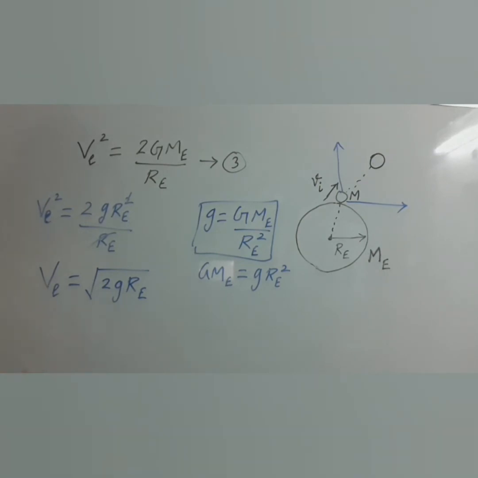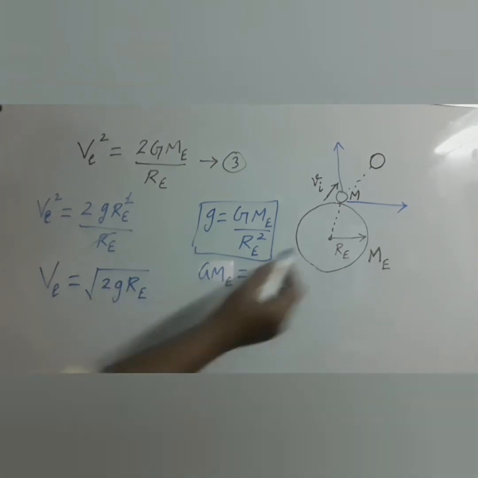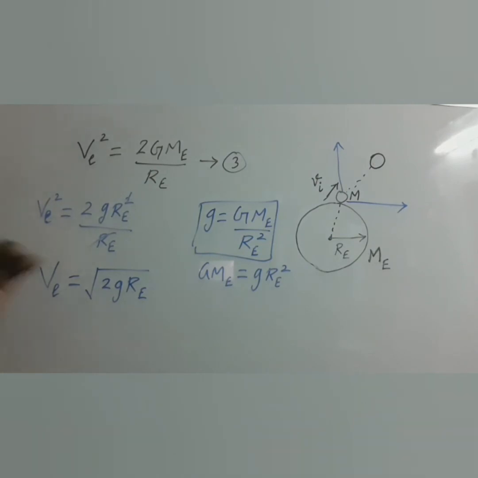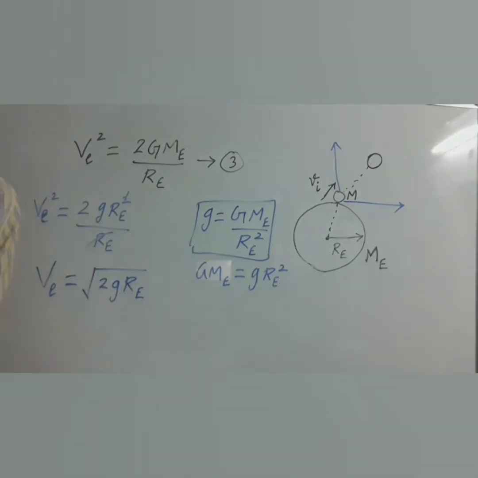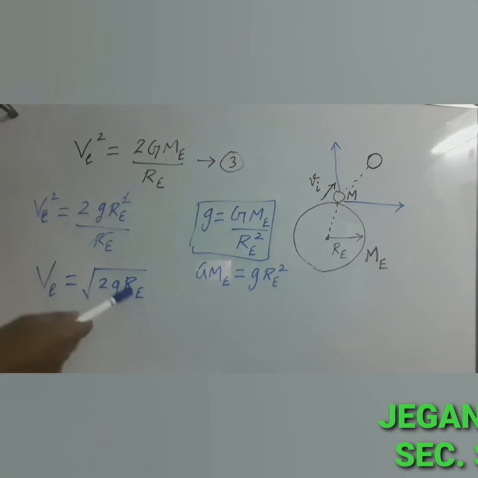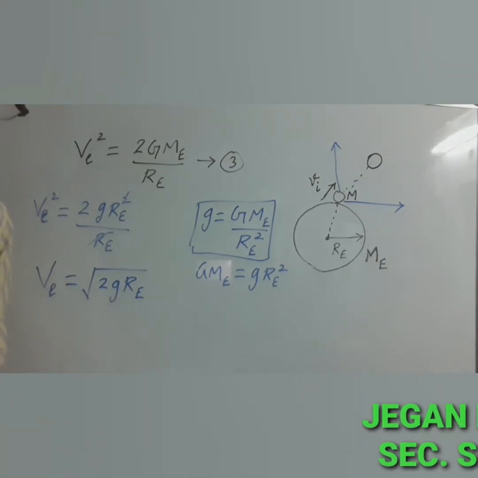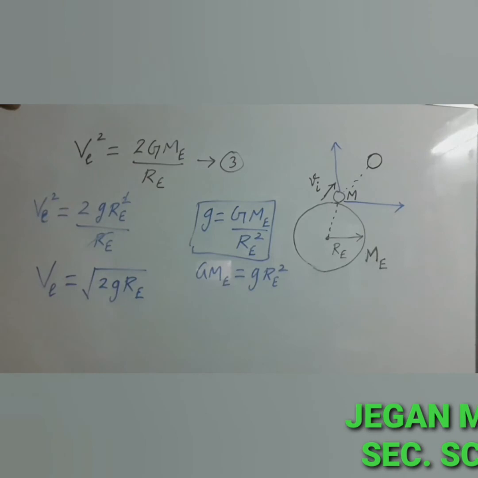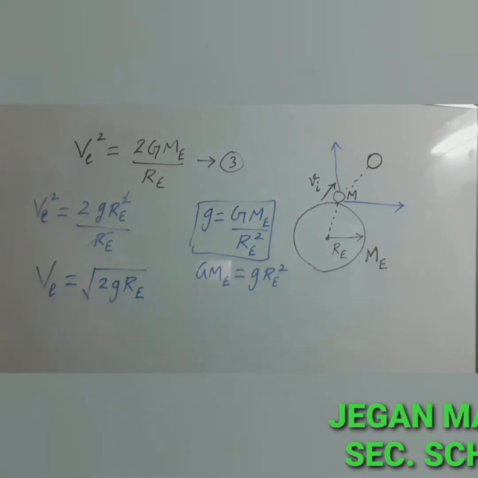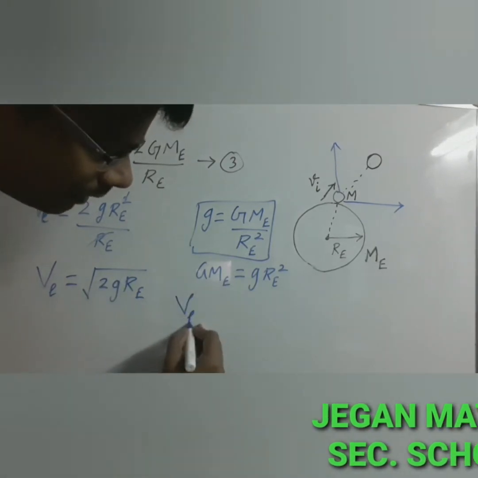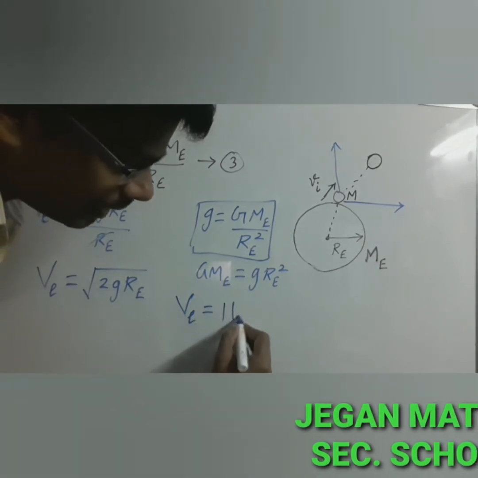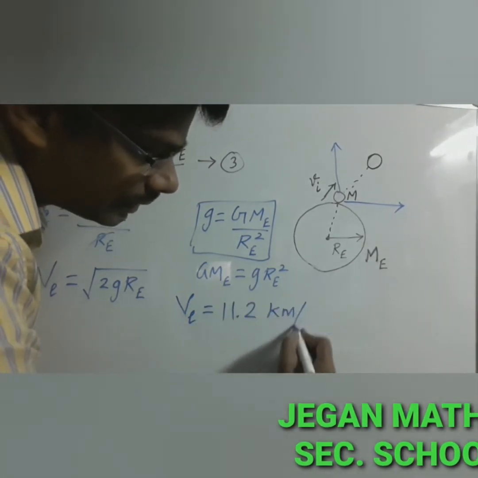So we can describe that escape speed depends on two factors. One is acceleration due to gravity g, and another one is radius of the earth Re. Both are constant values. You know the value of g is equal to 9.8 meter per second square, and the value of Re is 6400 kilometer. Both the values can be substituted and you can find the value of escape speed of our earth, which is equal to 11.2 kilometer per second.